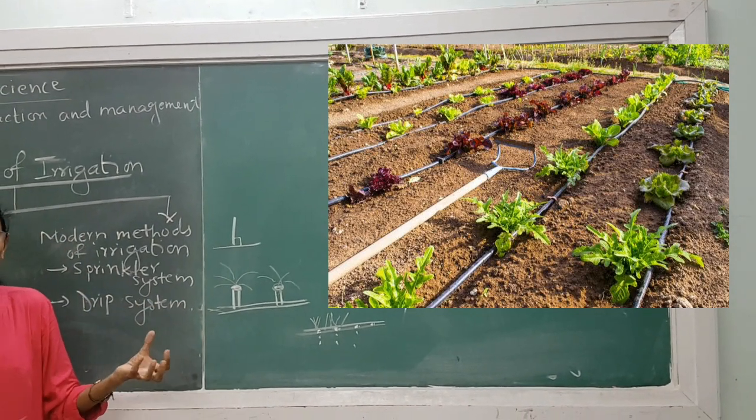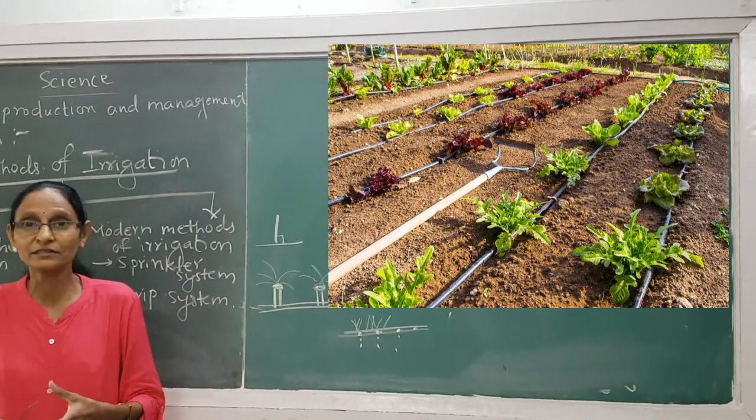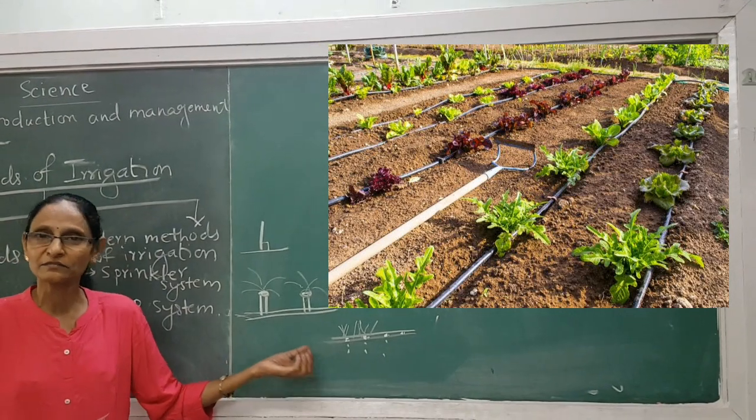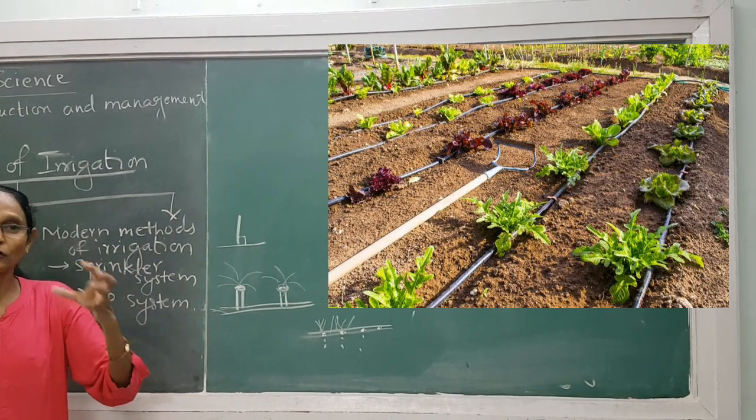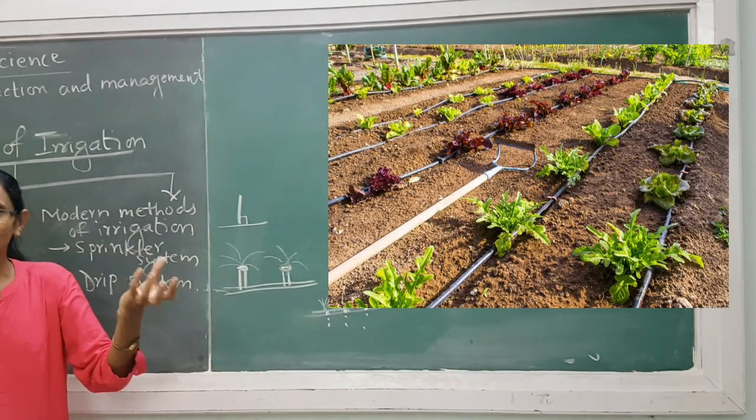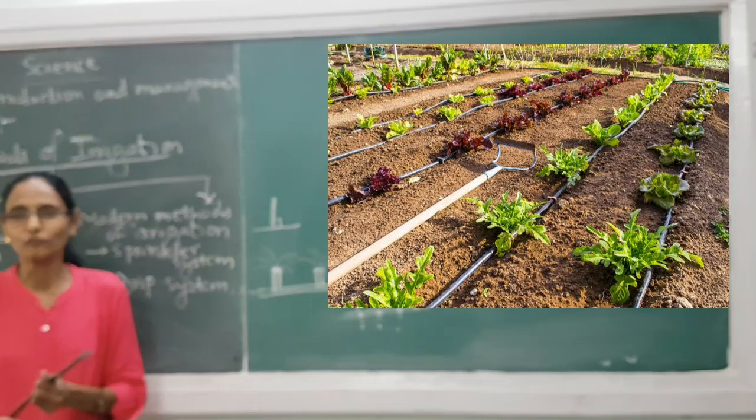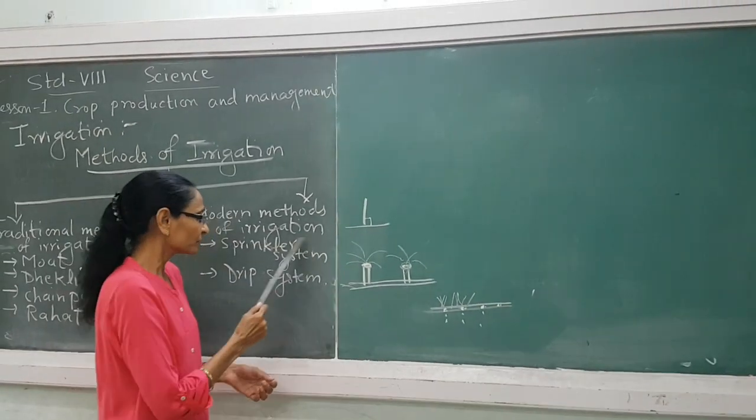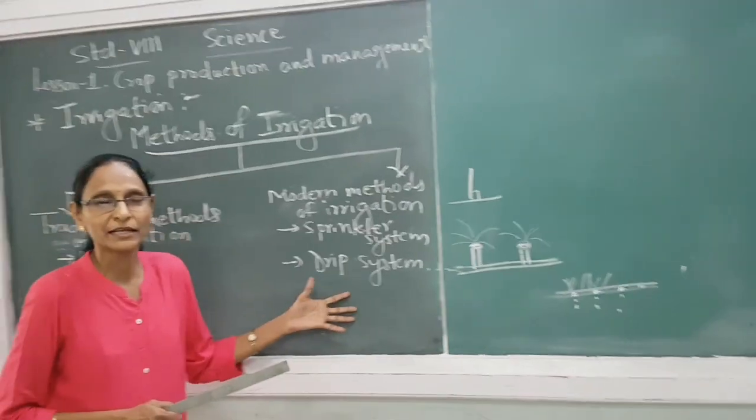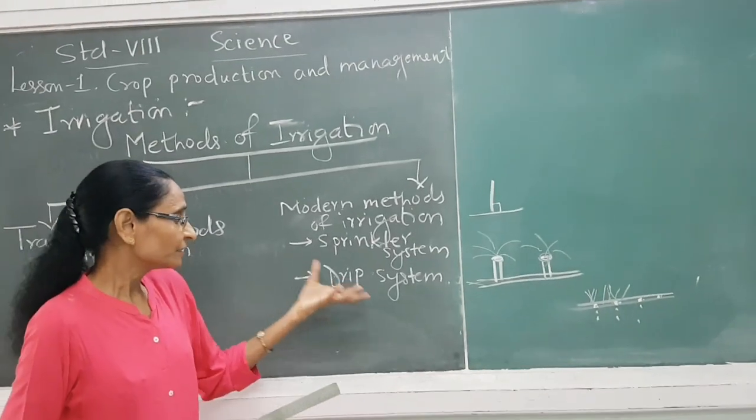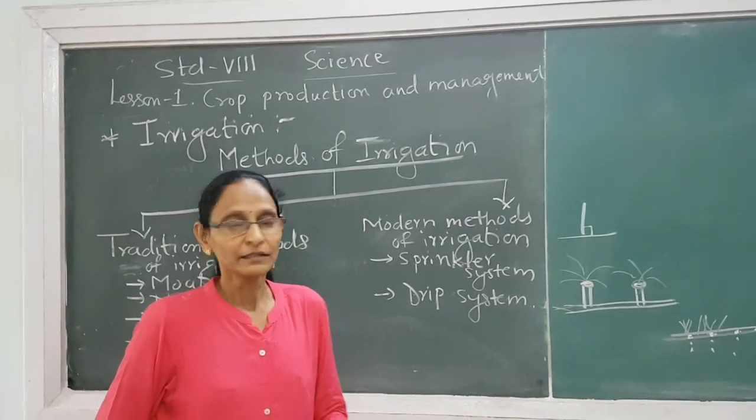This method is very useful in areas where there is scarcity of water, like Rajasthan, where there is less water. So water will be wasted very little, as you can see in the picture. It falls drop by drop. So the roots will absorb this water properly, and no water logging will be there. No wastage of water will be there. So these two are the most efficient methods of modern irrigation. It saves time. Human labor is also less as it is machine operated. Clear?